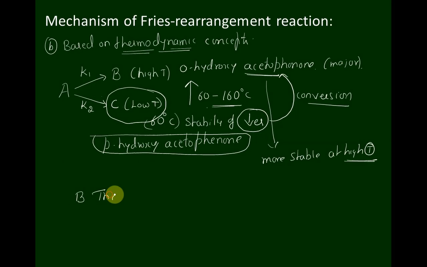B is thermally more stable than C. B is thermally more stable than C. Okay, please note it down. Mechanism involved in Fries rearrangement reaction.